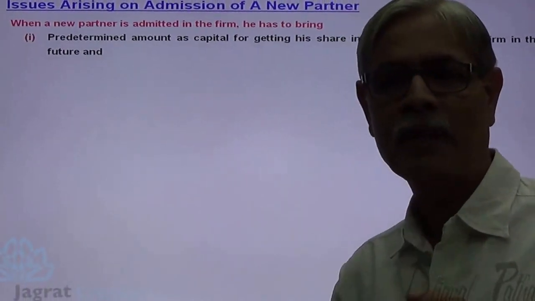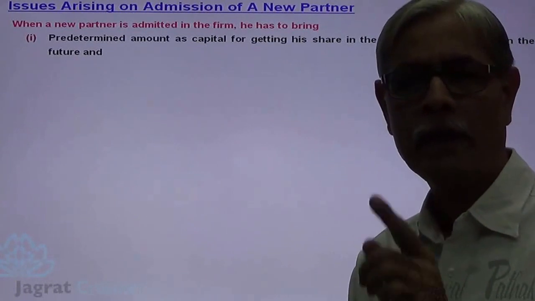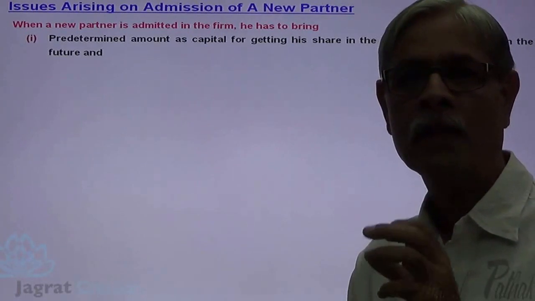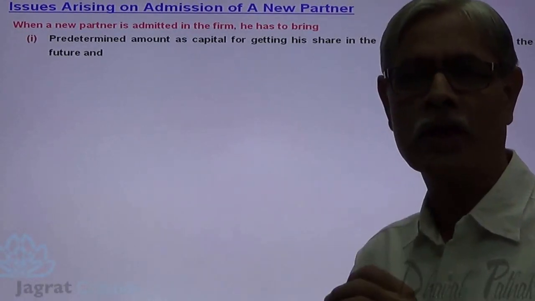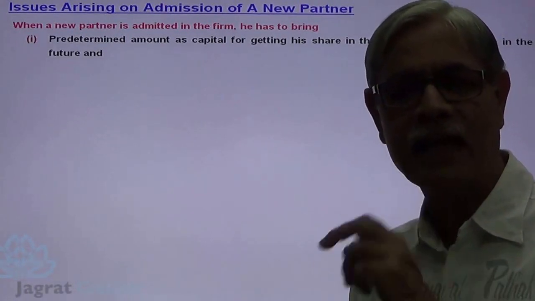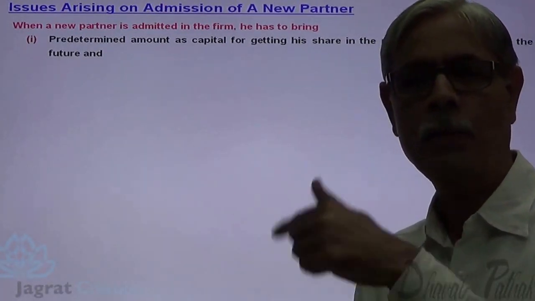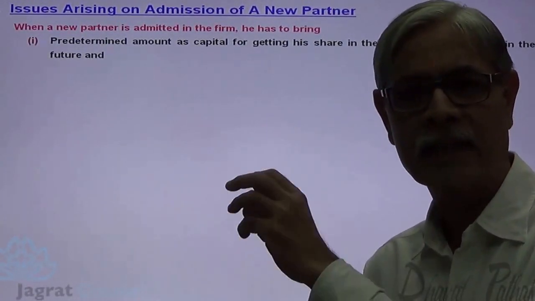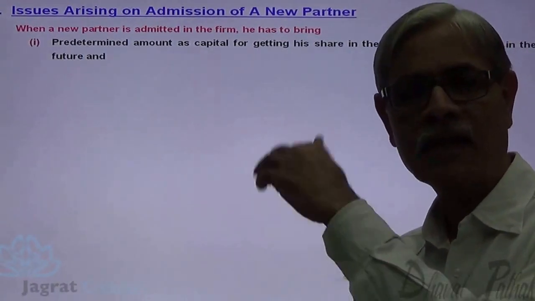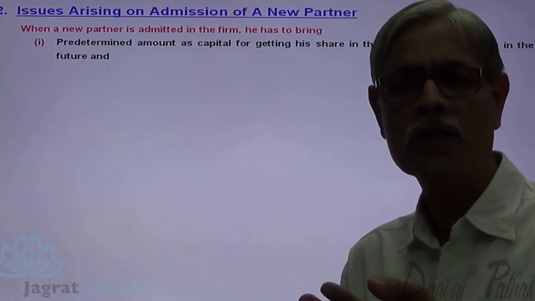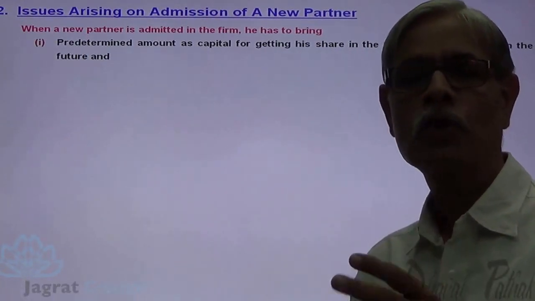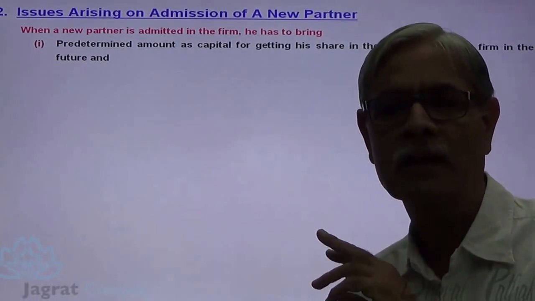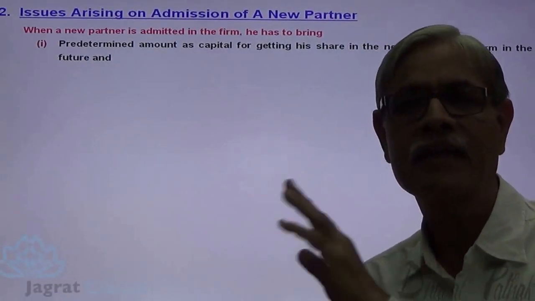So by bringing capital in a partnership firm, a new partner becomes the co-owner of the assets and liabilities of the firm. And for acquiring such co-ownership in the existing assets and liabilities of the firm, the new partner has to bring capital. And whatever capital he brings in the form of cash or any other asset, in that cash or asset he grants co-ownership or ownership to the existing partners. So there is a mutual exchange of ownership. And by that, all the partners become co-owners of the assets and liabilities of the firm.